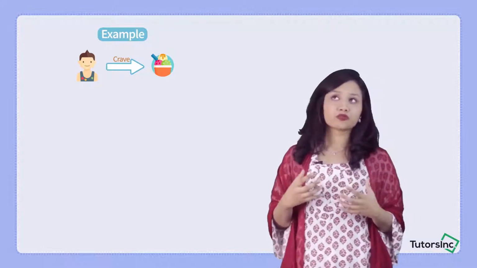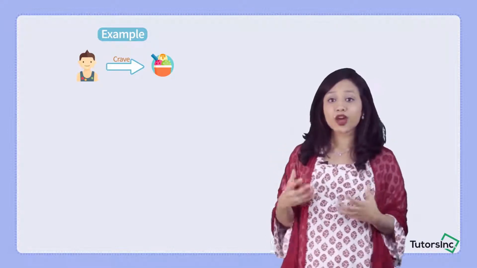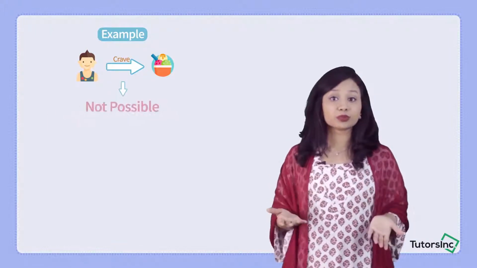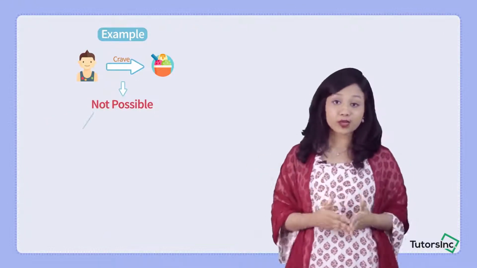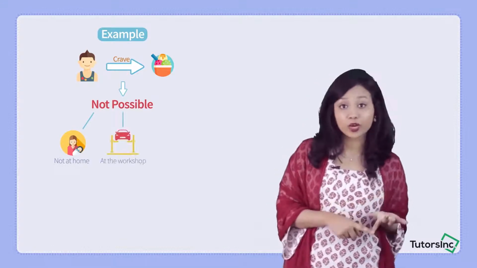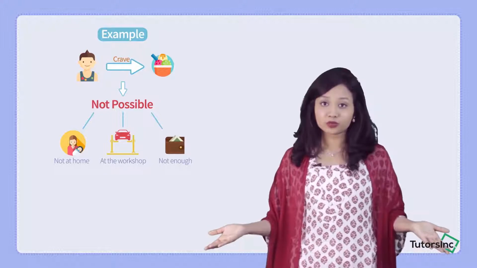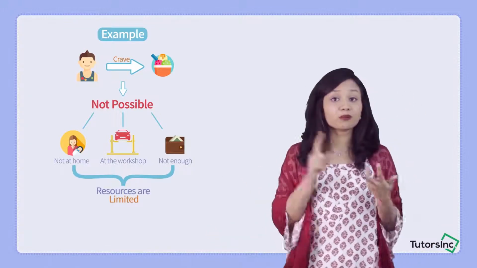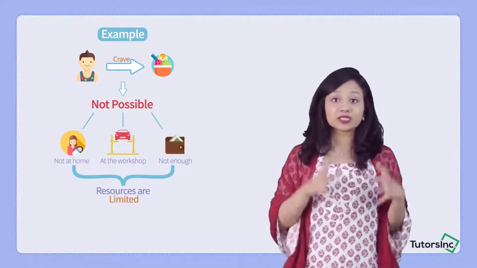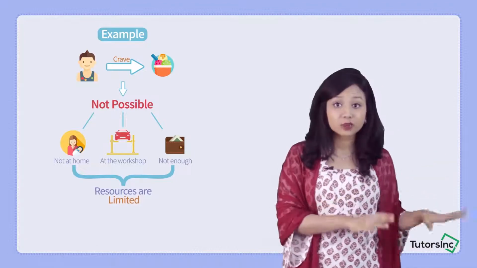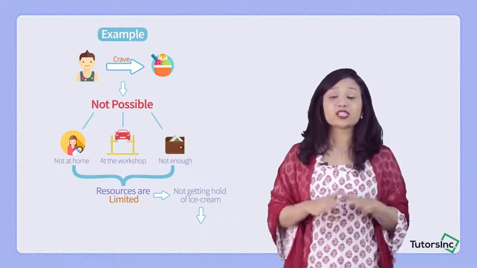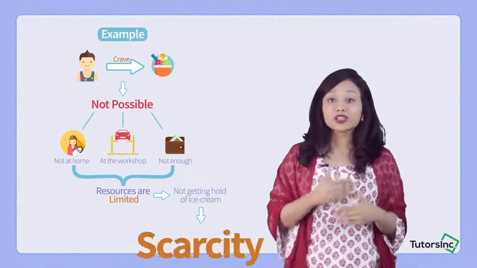Now you're craving ice cream like crazy and you want to have ice cream. But as much as you're craving the ice cream, it is not possible for you to get the ice cream. Say, for example, your mother is not at home. She's not going to let you alone. Your car is at the workshop. Or say you do not have enough money with you. So see, your resources are limited. The money, the car, all these are your resources that would help you achieve the ice cream. But since right now your resources are limited, you're not able to get hold of the ice cream. So that is why this is a situation where we can see scarcity occurring.